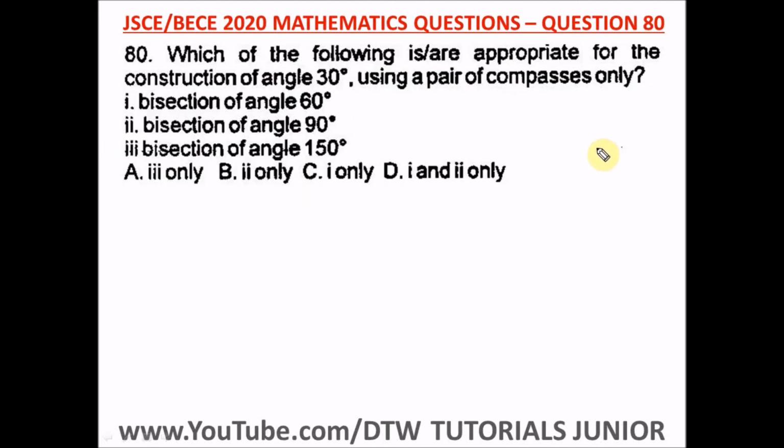Question 80 of the Junior WAEC 2020 Mathematics Past Question. That's your BECE exam. It says which of the following is/are appropriate for the construction of angle 30 degrees using a pair of compasses only. Bisection of angle 60, bisection of angle 90, bisection of angle 150. The only one that is correct for the construction of angle 30 degrees was bisection of angle 60. And our right option here is option C, I only.